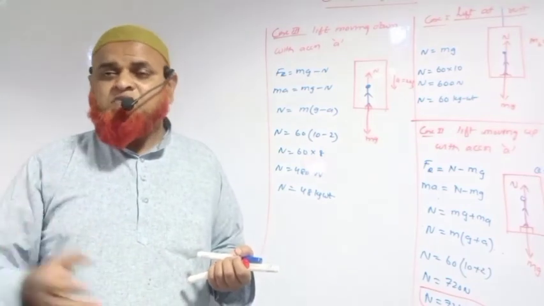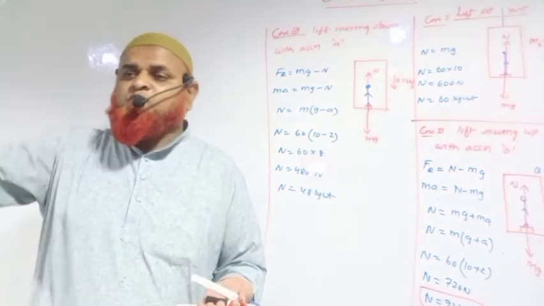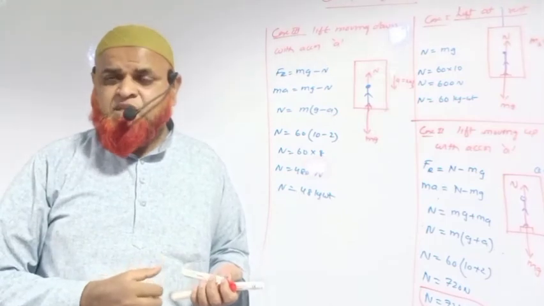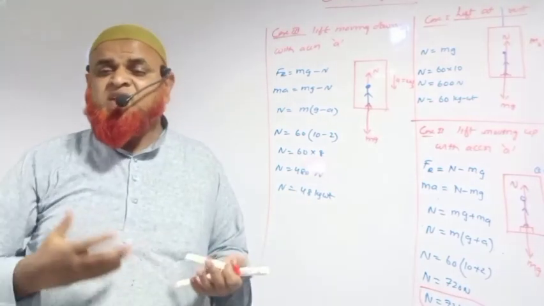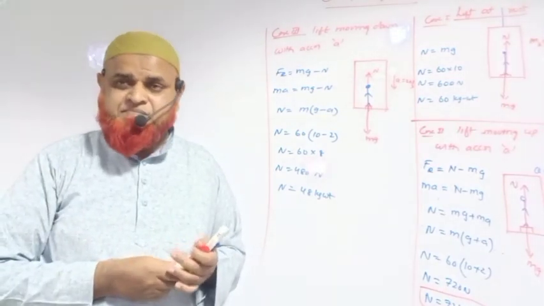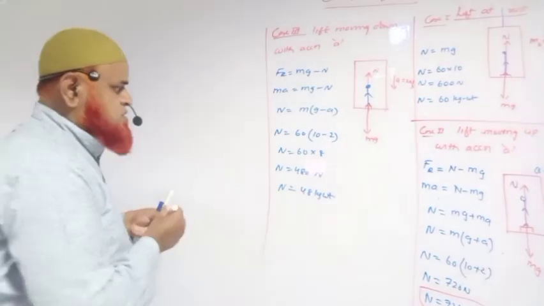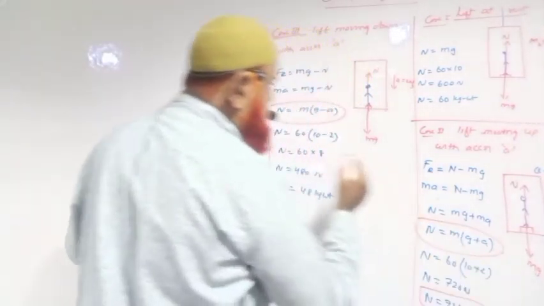You can take an example of a giant wheel also. When you sit in a giant wheel, when the wheel is moving upwards, you feel as if you have been pressed on the seat. And when the wheel is coming downwards, you feel as if you are floating in air sometimes. So the same thing happens here, okay? This is going to be the formula here.